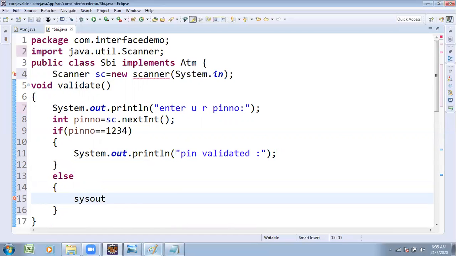If it is invalid, I don't want it to continue. I want to quit the application. System.out.println("Invalid PIN number").